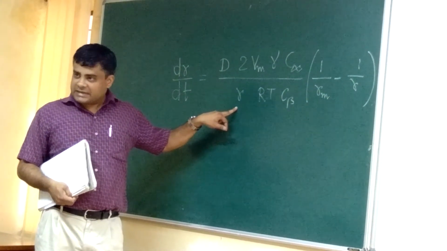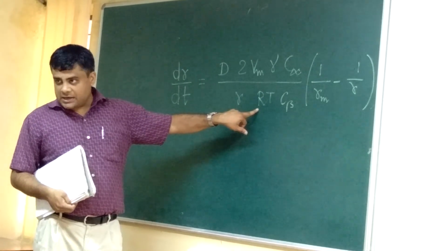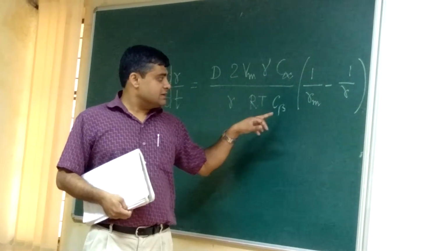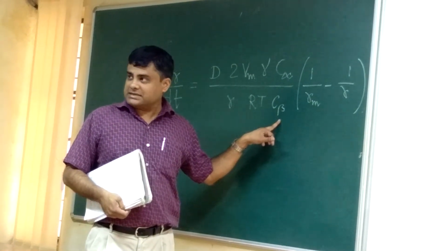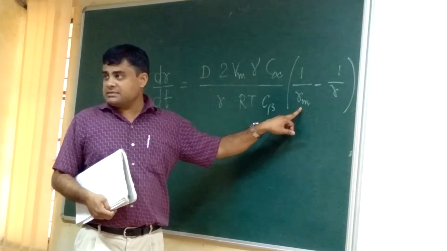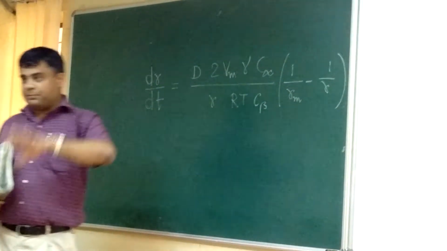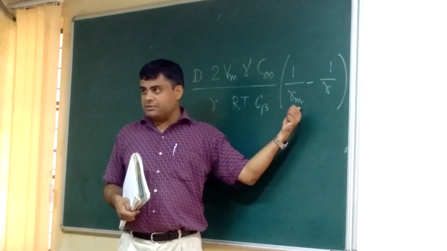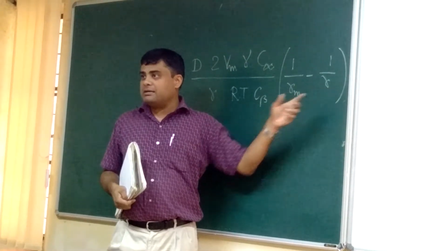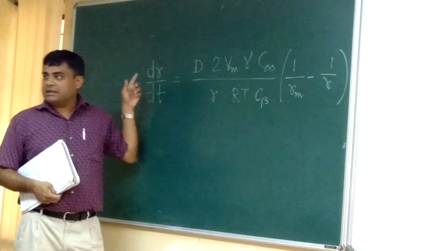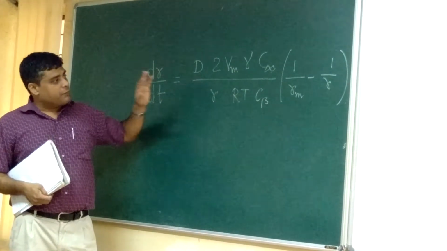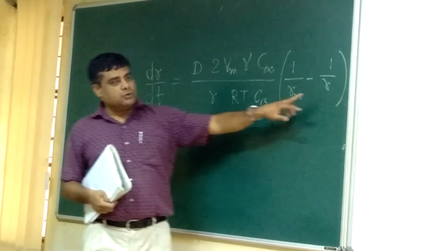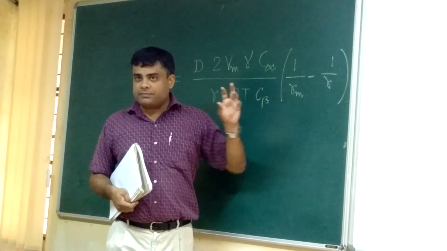R is the size of the precipitate. This capital R is the ideal gas constant. Capital T is absolute temperature. C beta is the composition of the beta precipitate phase. Rm is the mean radius of the precipitate size distribution, and R is the size of that particular precipitate that is growing. And from these few observations we made that at R equal to Rm, if the radius of an individual particle